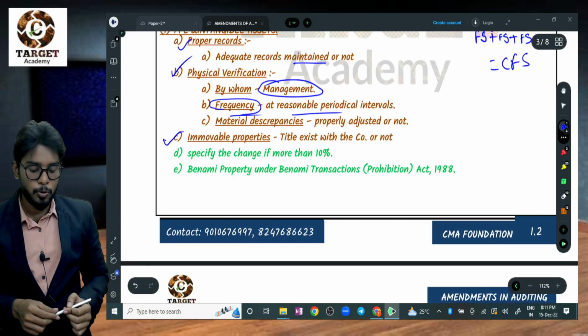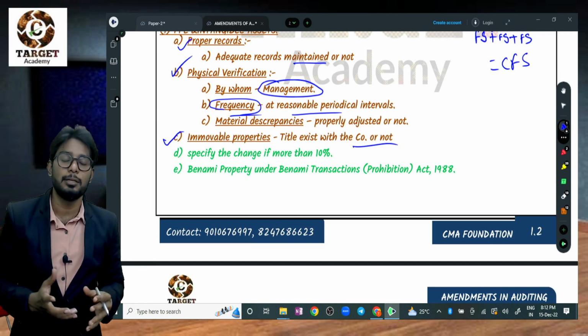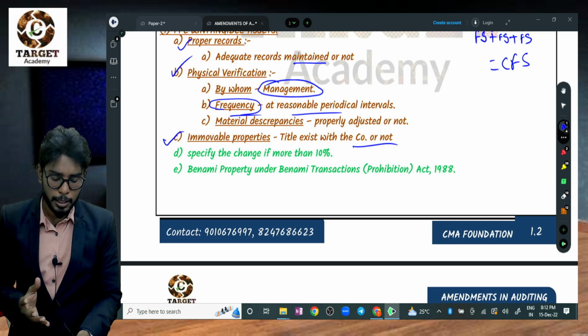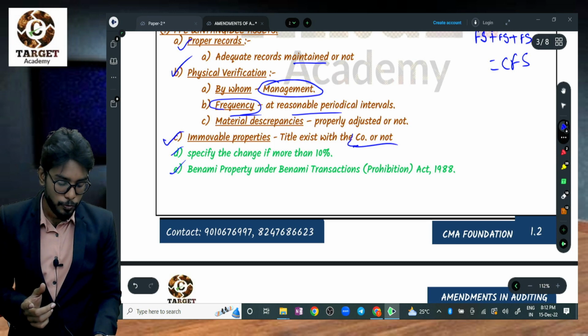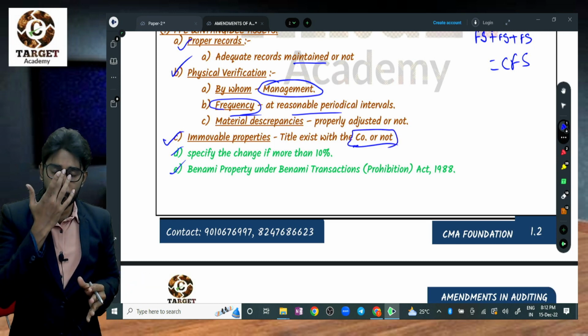Regarding immovable property, the auditor has to check whether the company has title or not. All the green color things are amendments. For example, the company has land and buildings, which are immovable property.